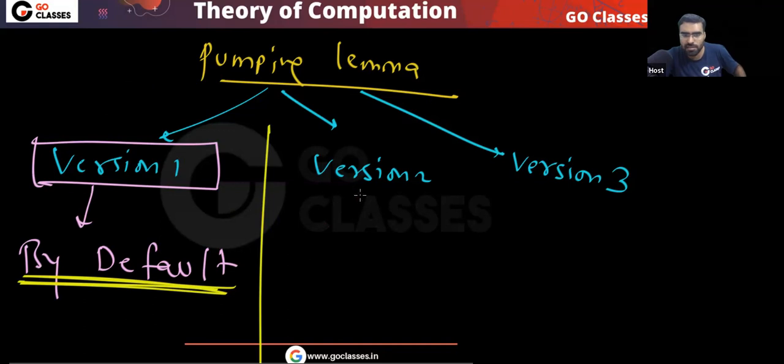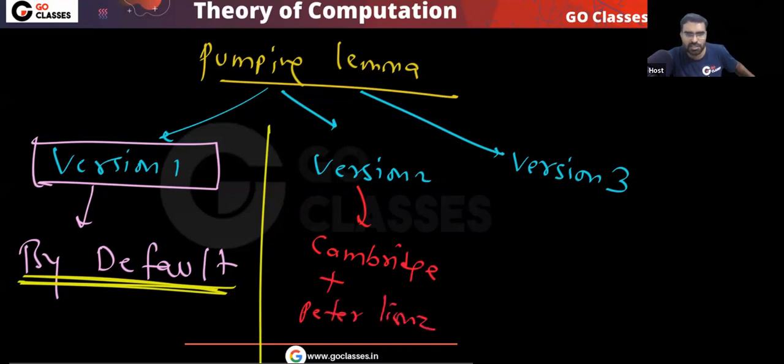Which books give these versions? This version is given in Cambridge University plus Peter Linz, and this version is given in Stanford. But tell me one thing: if you understand the proof of the first version, can you prove the second and third versions? If you understand the pumping lemma proof, then very easily you can prove definition 2 and definition 3.